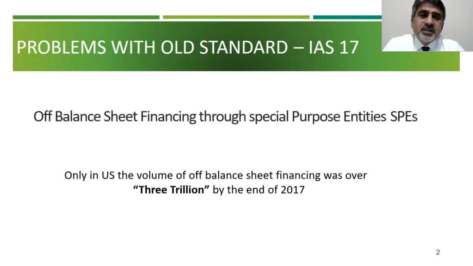So you can imagine that $12 trillion worth of assets are off-balance sheet financed, which means that these assets do not exist on the balance sheet. And there are some commitments, some liabilities, some obligations against them, and those obligations are not being reflected. So the main purpose of IFRS 16 is to bring all of these assets back to the balance sheets of businesses, so that you put them as an asset and you show them as a liability, and the transparency of financial statements should be maintained.